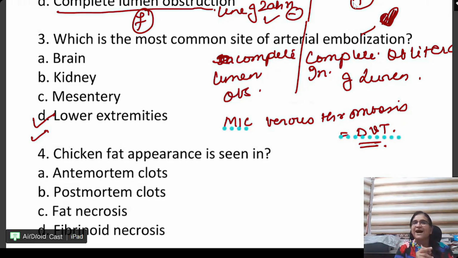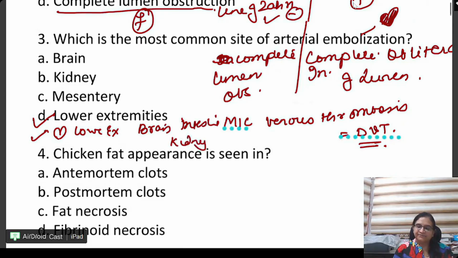So if suppose heart would have been in this question, we would have marked heart. Right? So the order should have been heart, lower extremities, brain, intestine, and then last maybe kidney. If the question had heart as an option, we would have marked heart.